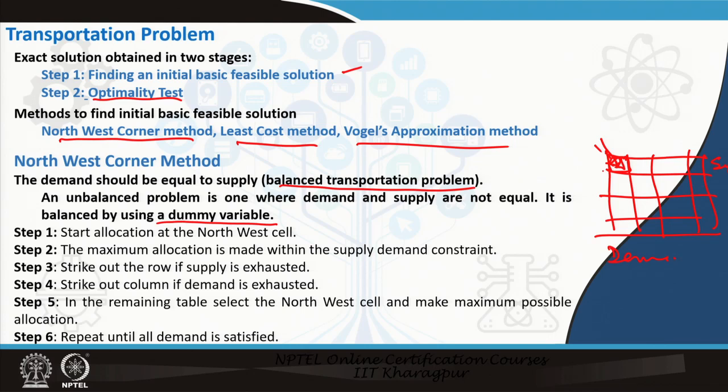I will show you using an example. The maximum allocation is made within the supply and demand constraint. We will put that in the northwest corner, and if either supply or demand becomes 0, then we will strike out that row if supply is exhausted, or strike out the column if demand is exhausted. In the remaining table, we will again select the northwest cell and make the possible allocation. We will keep doing that till all the demand is satisfied. Let's see an example.